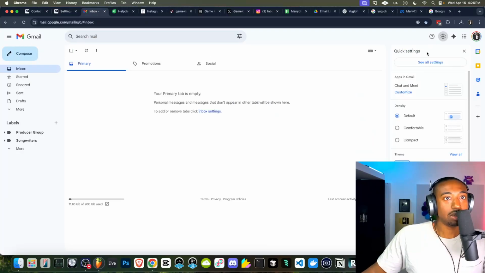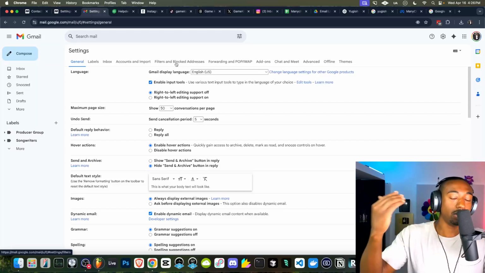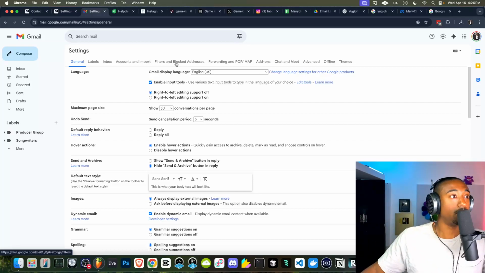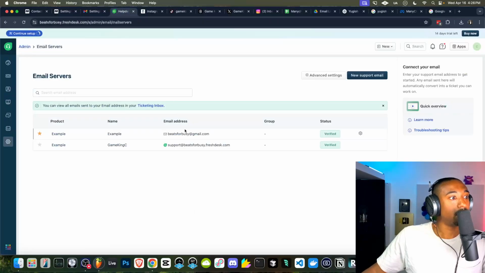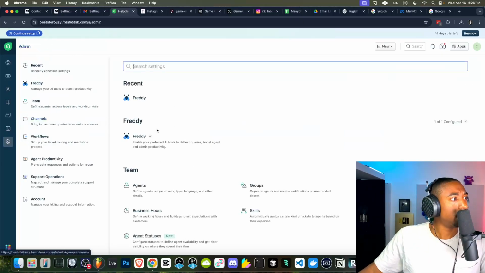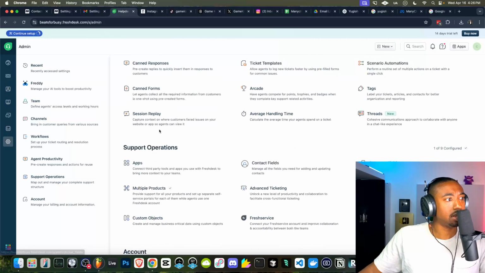Let's go back to Gmail, click where it says settings, then go to see all settings. And if you guys do have your info at whatever your website is, you could do what's called forwarding. So the forward address, you're going to go inside of our admin settings in this case. So let's go to settings and let's see where that tab was. If I had to go from scratch, go to settings.